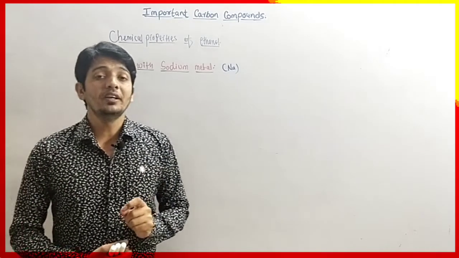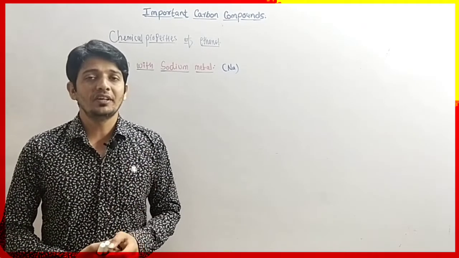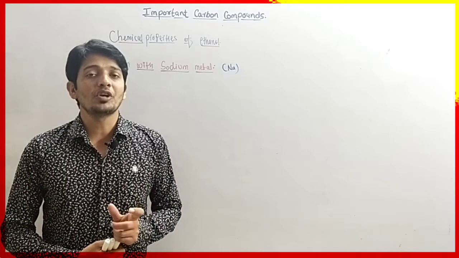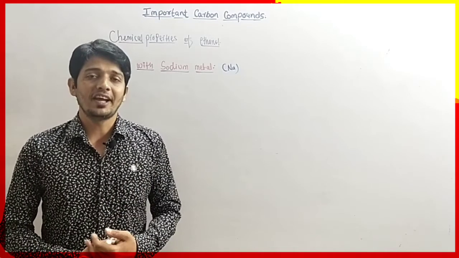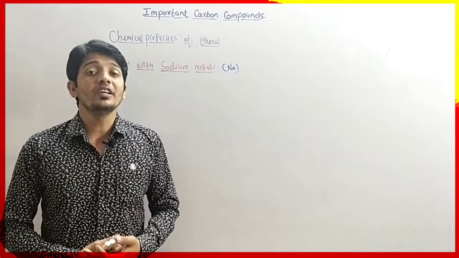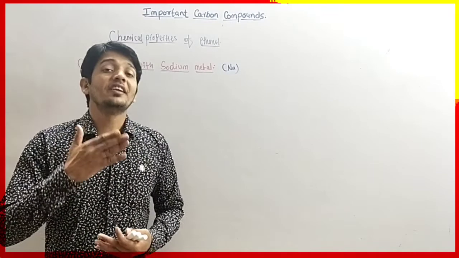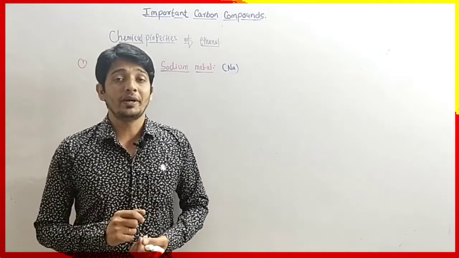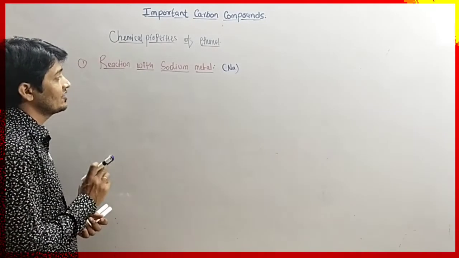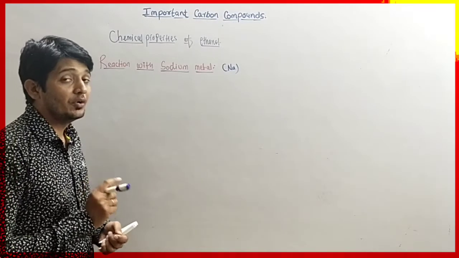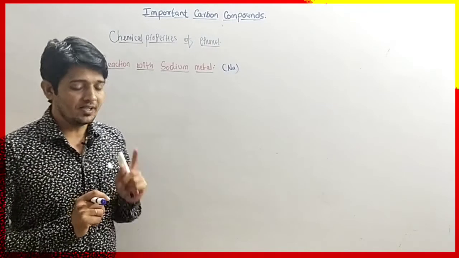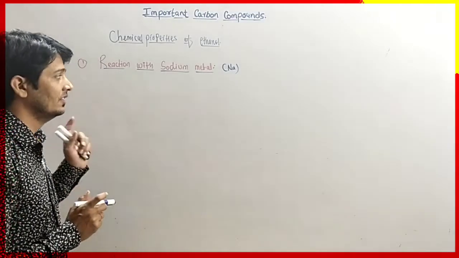You know sodium metal, it is a very soft metal and highly reactive among all the metals. Sodium and potassium are very reactive metals and they are very soft, so soft that you can cut them with a knife also. So first we have to understand the reaction of sodium metal with ethanol, then we will write the description.